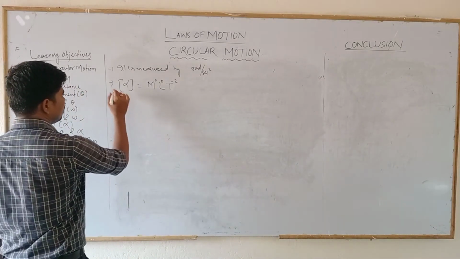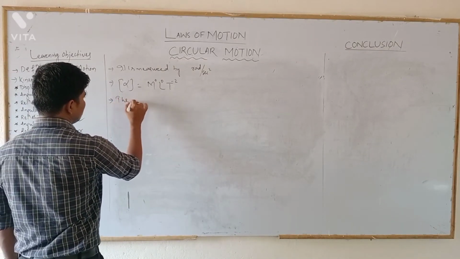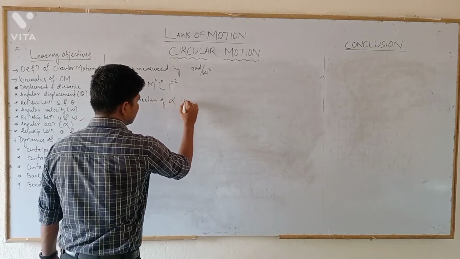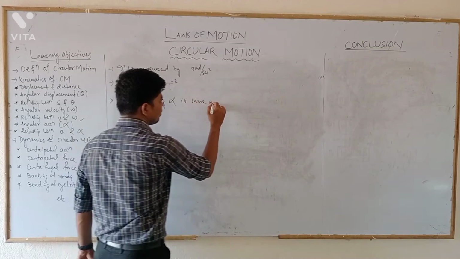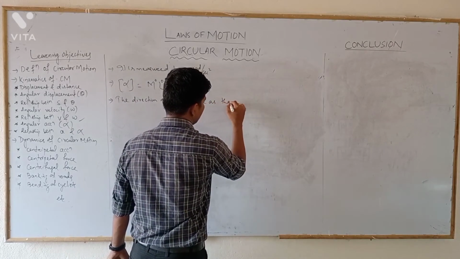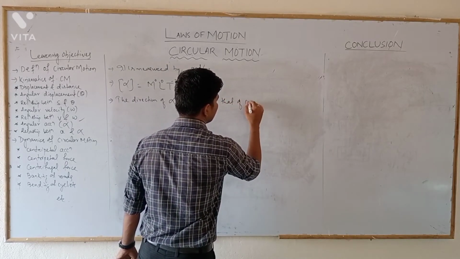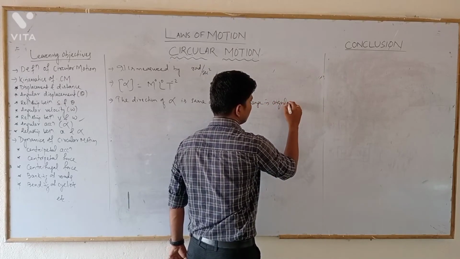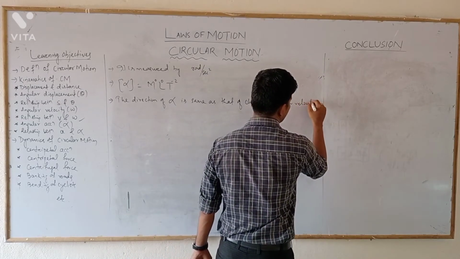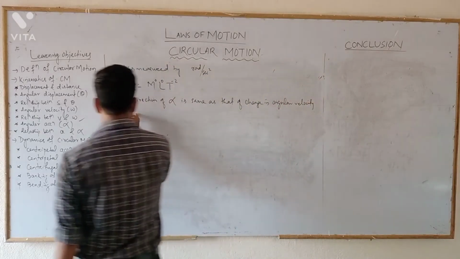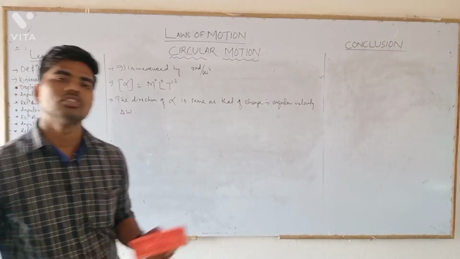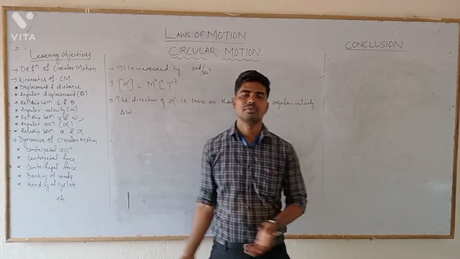Now the direction of alpha is the same as that of the change in angular velocity delta omega, and is given by the right hand rule, as already discussed in the previous video.